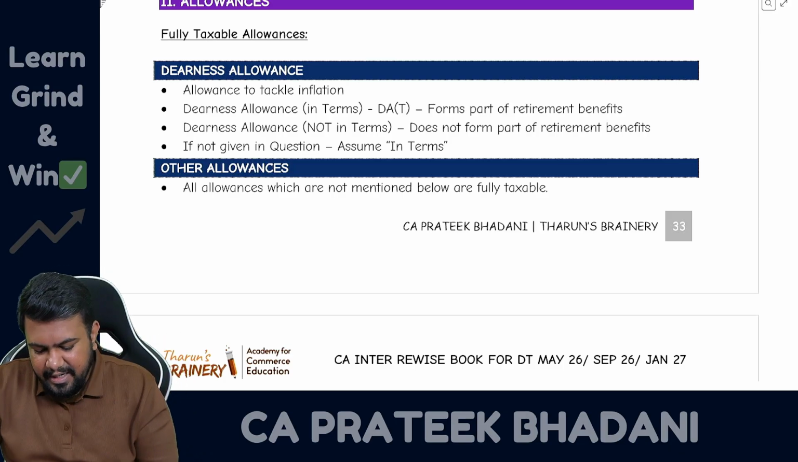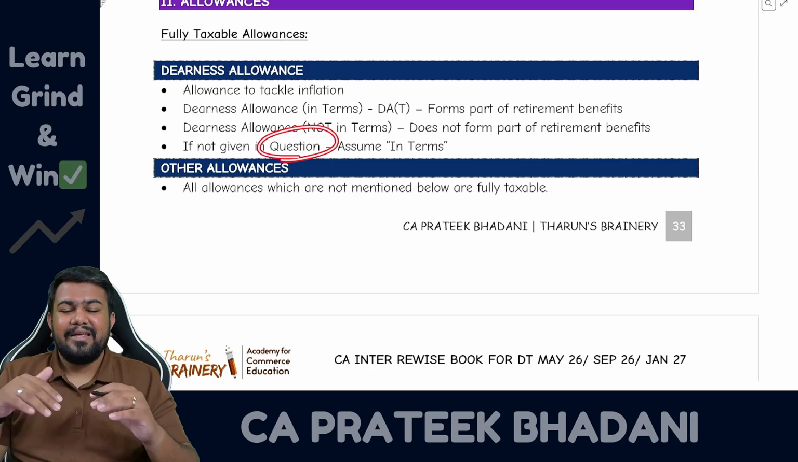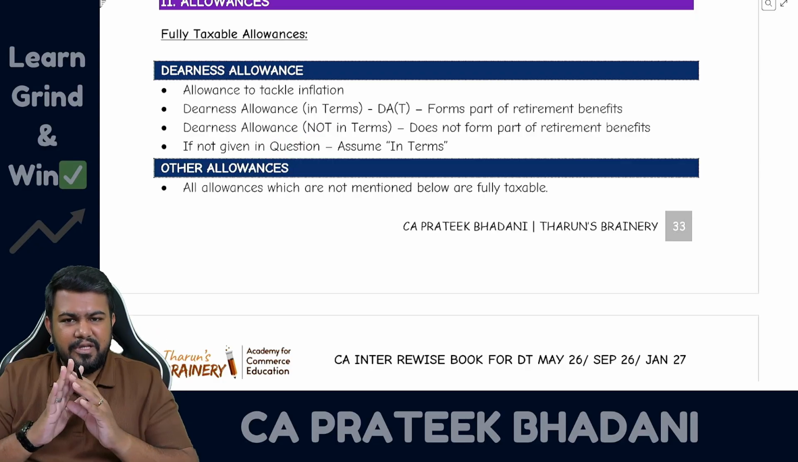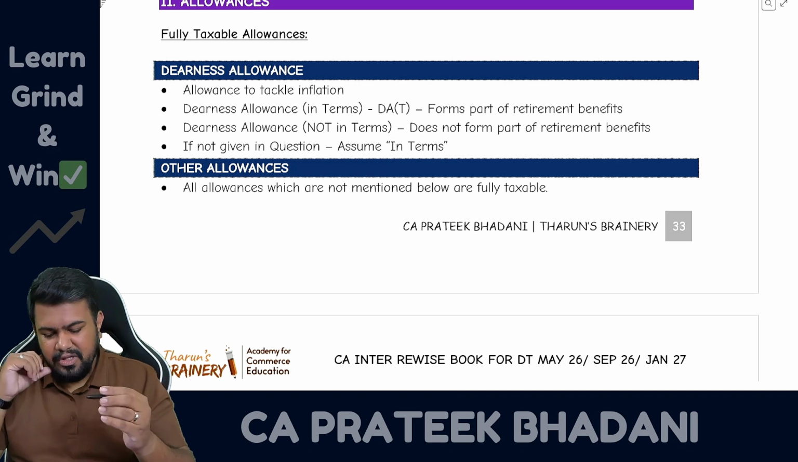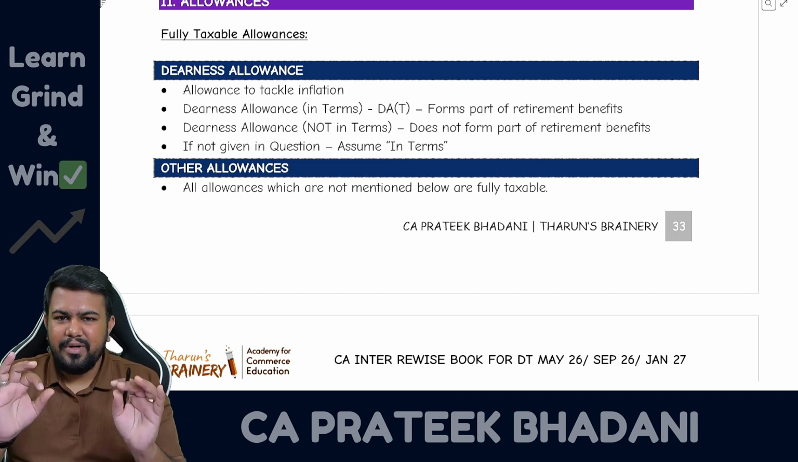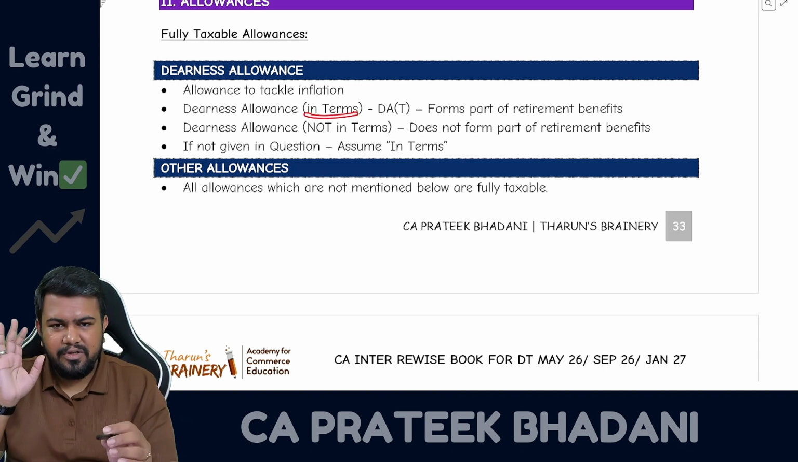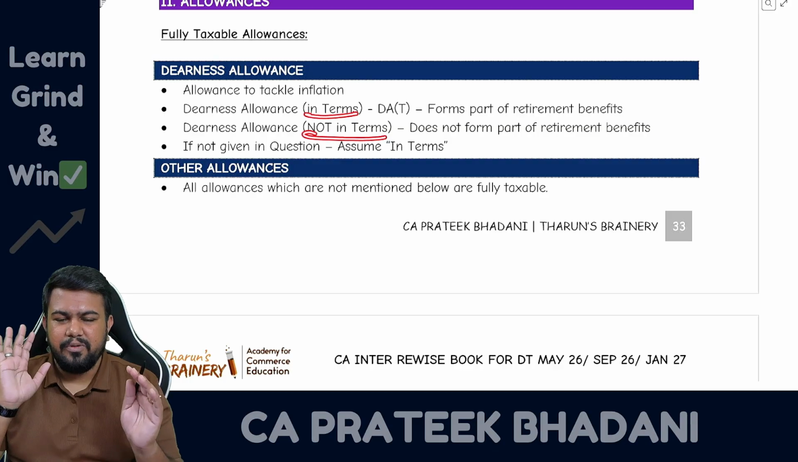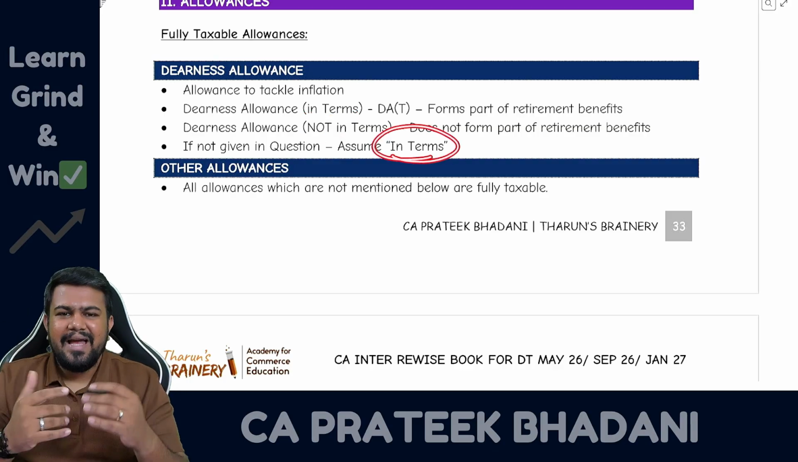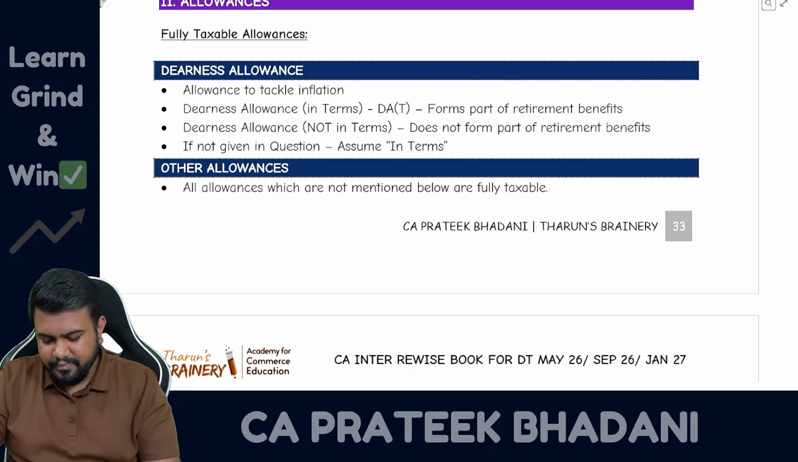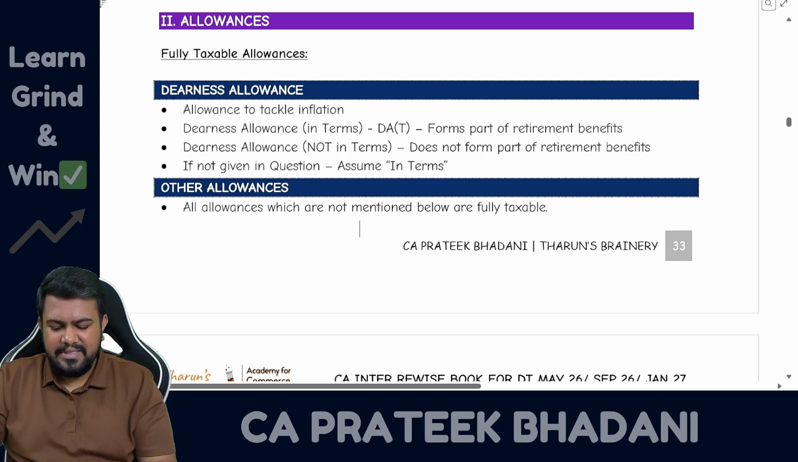Sir, what if it is not given in the question whether it is DA in terms or not in terms? If it is not given in the question, then you have to assume. You can assume both, both are good assumptions. You can assume in terms also, you can assume not in terms also. But for simplicity's sake, just assume in terms and solve the question. So this is the dearness allowance discussion.